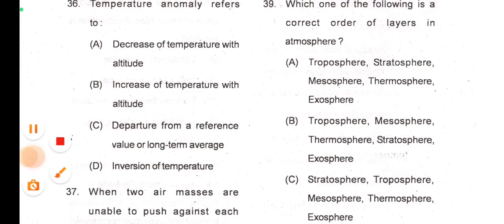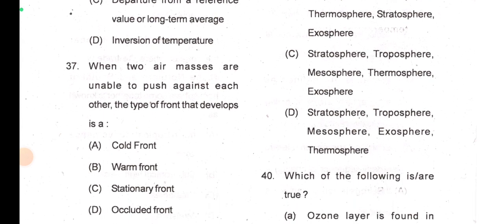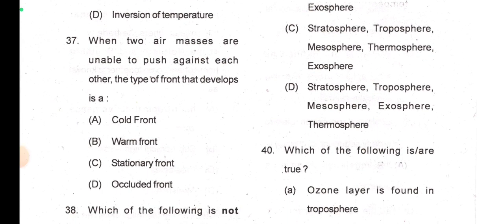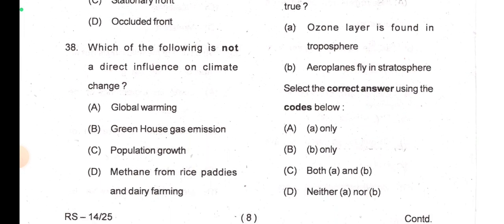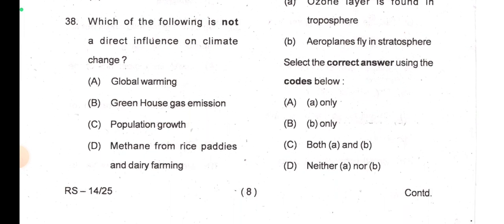Now question number 37, when two air masses are unable to push against each other, the type of front that develops is a stationary front. Which one of the following is not a direct influence on climate change? The earlier question was effect of climate change. This is an influence on climate change. That means you can say the cause of climate change.